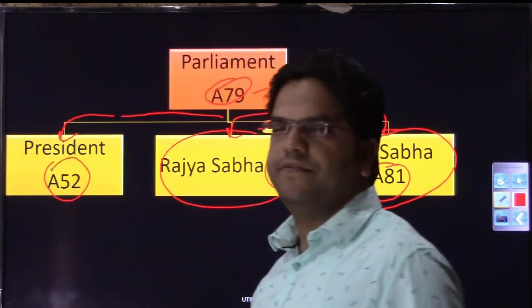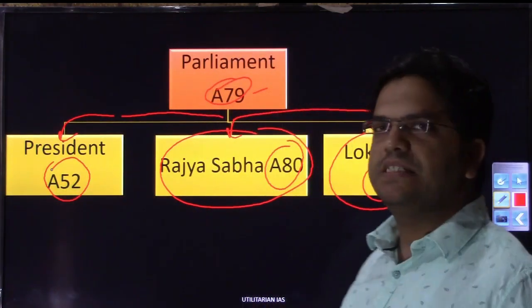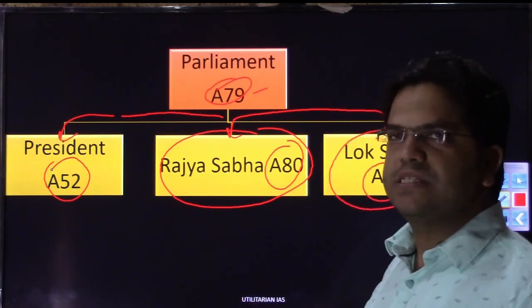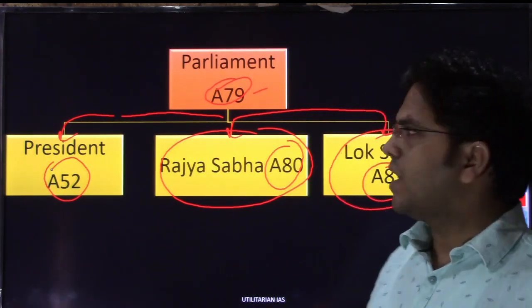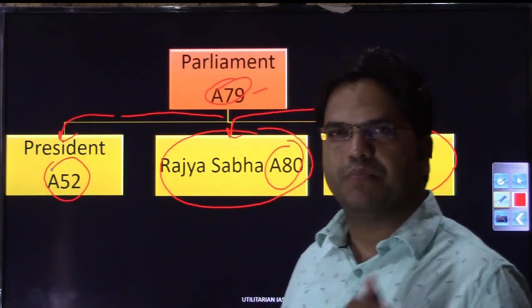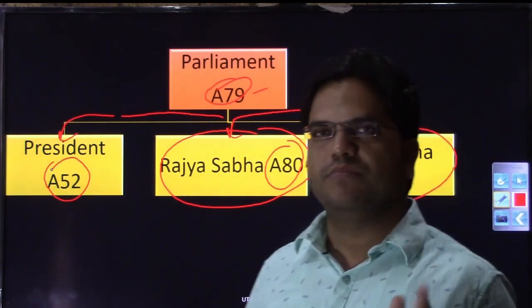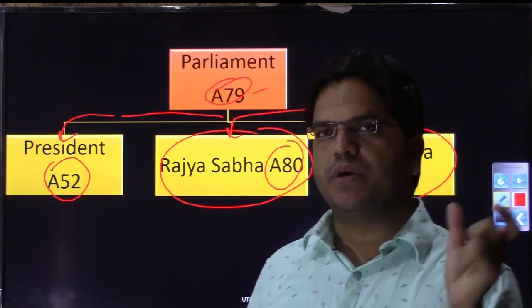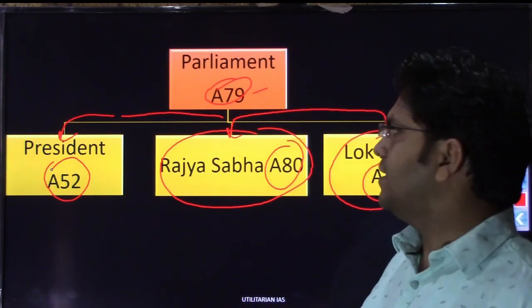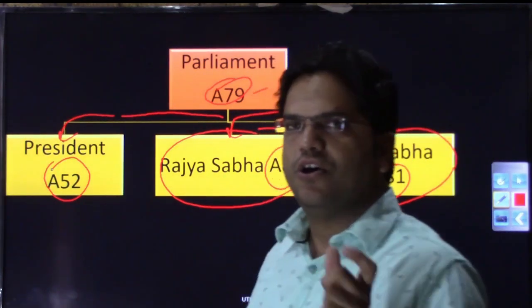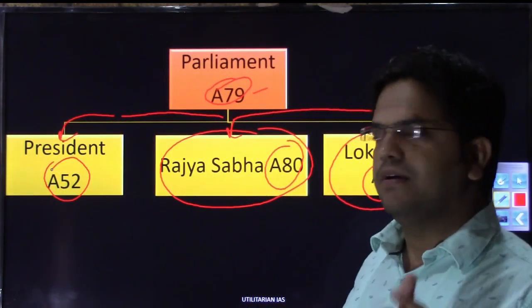So these three are, the President is also an integral part of Parliament, and the President has been dealt with in Article 52. If you remember, in the President chapter we had discussed. So the first article of Union Executive, or rather the first article of Part 5, was this Article 52. Part 5 of the Indian Constitution ranges from Article 52 to Article 151, 99 articles.